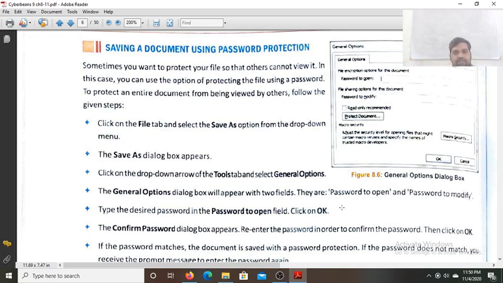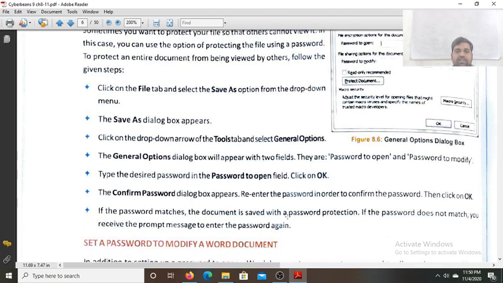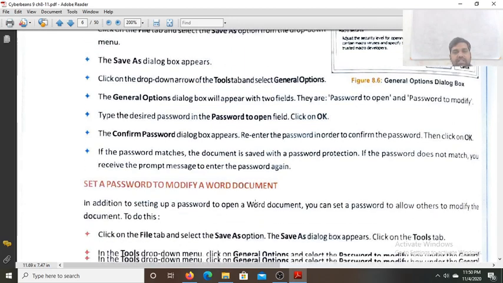So type the desired password in the password to open field, click on OK. The confirm password dialog box will appear. Again you retype the password, then click on OK. If the password matches, the document is saved with that password protection. Now one can open it only with the help of the password. If the password does not match, you receive a prompt message to enter the password again.